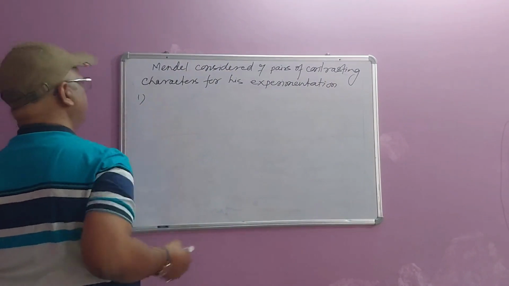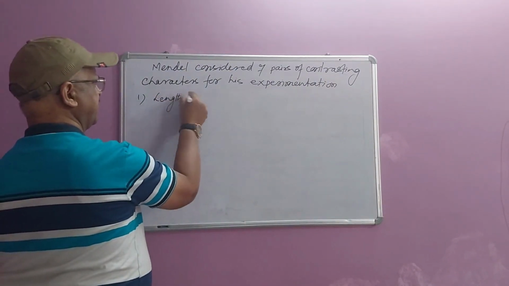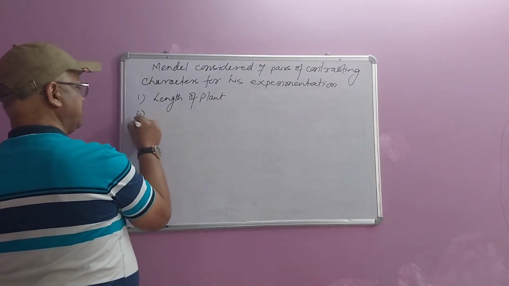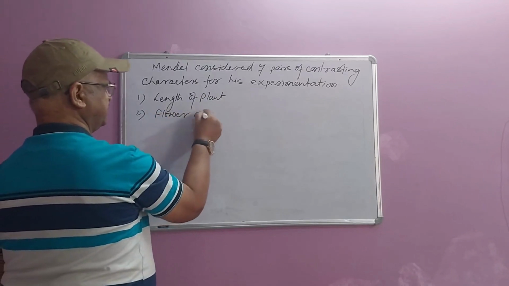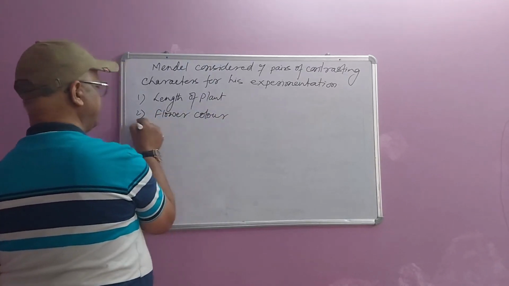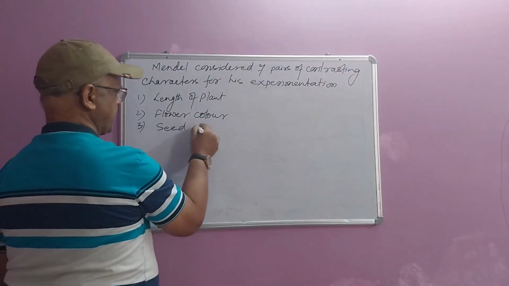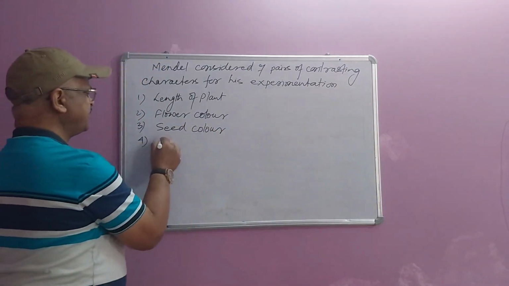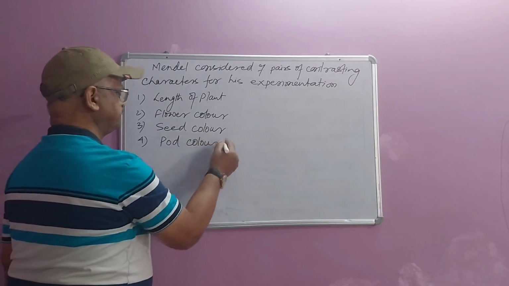Number one is length of plant. Number two is flower color. Number three is seed color. Number four is pod color; pod is the fruit of the pea plant.